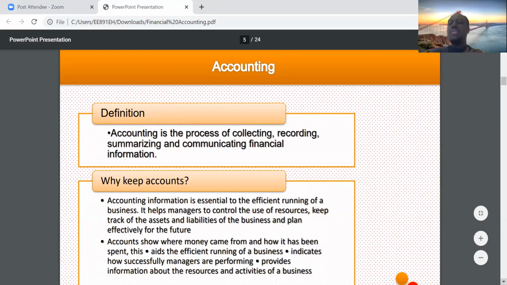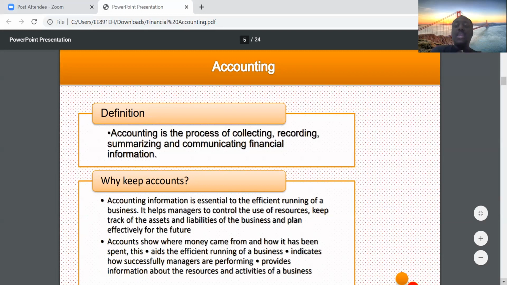So why do we even keep accounts? Accounting keeping is essential to the efficient running of any business. It's essential to the efficient running of a business. It's very, very essential because it helps managers to check the control of resources and keep track of their assets and liabilities.